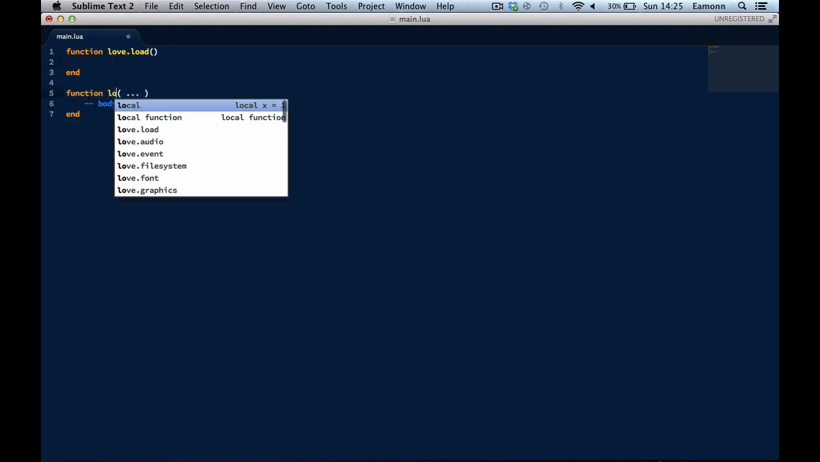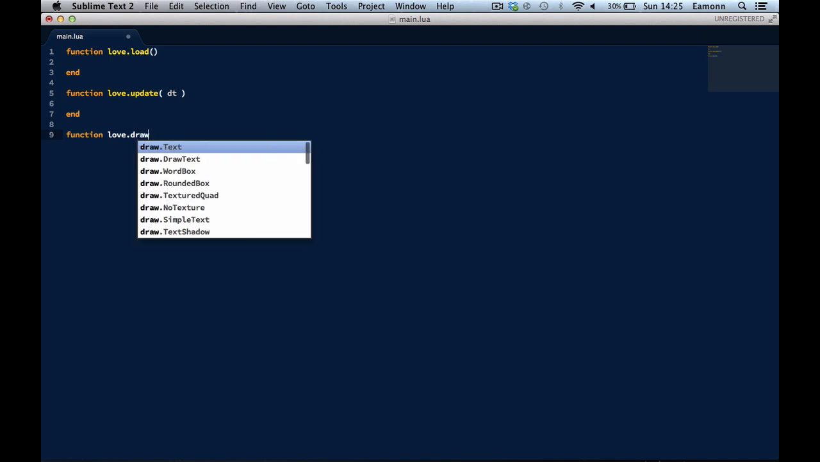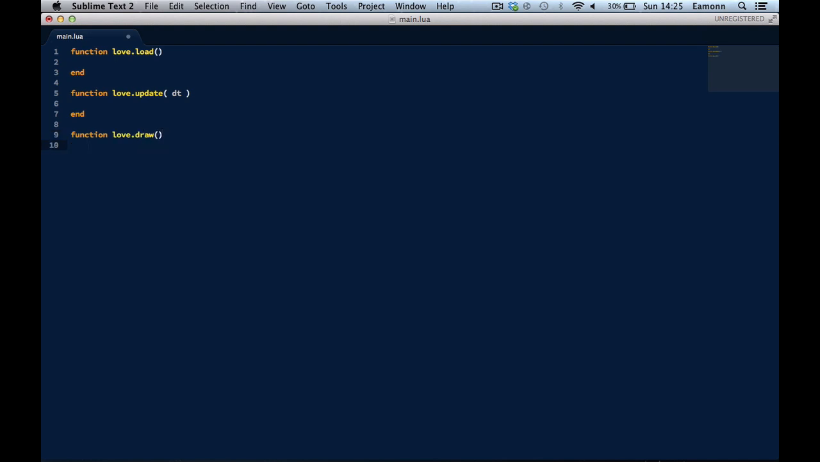Function love.update dt. Function love.draw. Why does this have two cursors? That's a cool thing about Sublime Text. I don't know how you do it in Windows, but on a Mac, if you hold Control or Command and just tap everywhere, you can just refactor it wherever you are, and that is awesome.